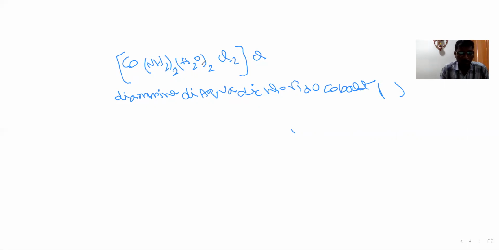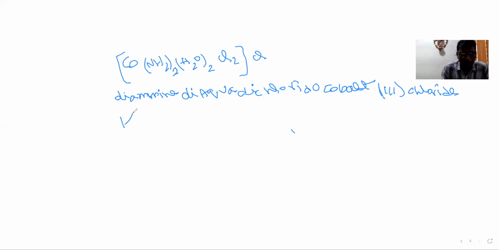NH3 charge is 0, H2O charge is 0. The 3 chlorines are there, so the charge of cobalt will come 3. So we write oxidation number III. And finally we write the anion. Here the anion is chloride. So we write chloride. So this is the IUPAC name of this molecule.